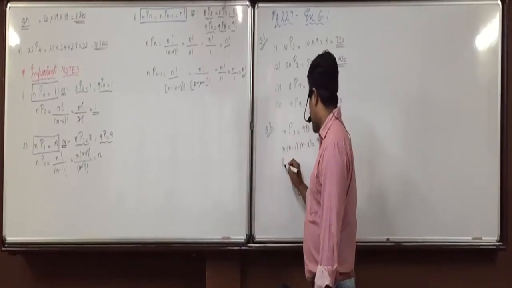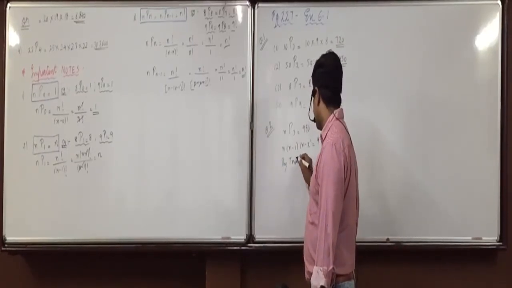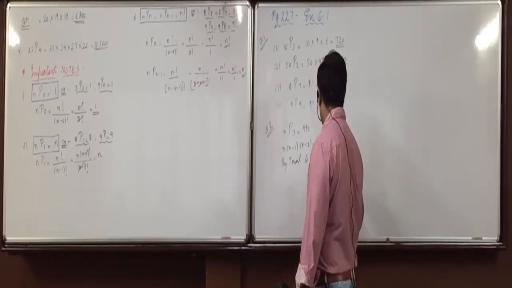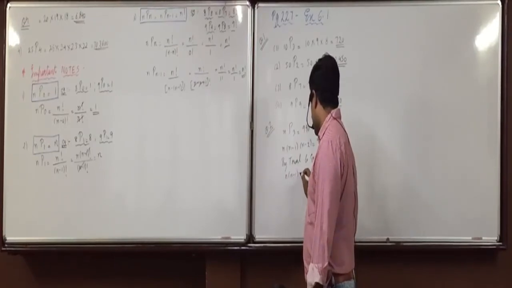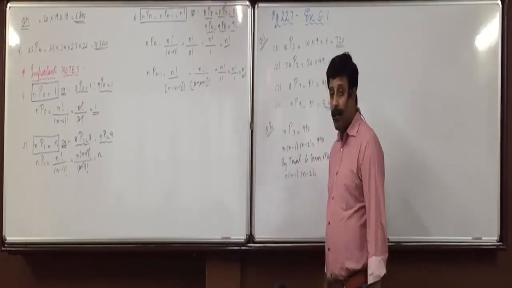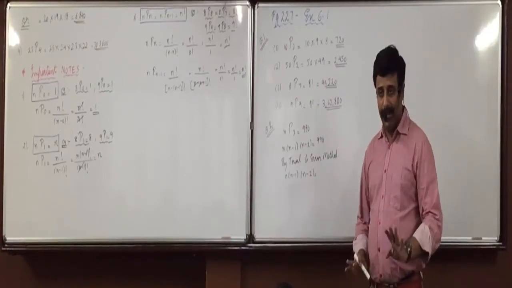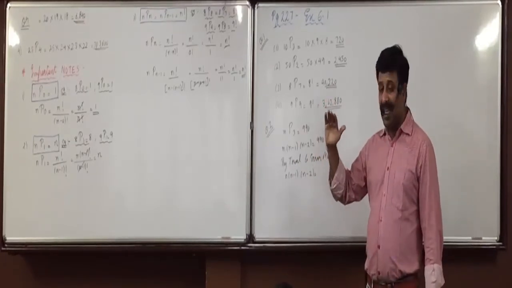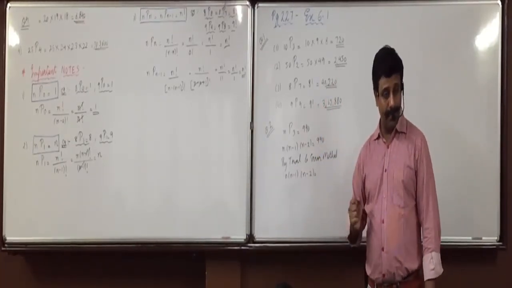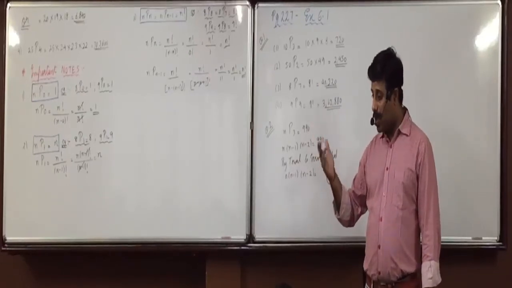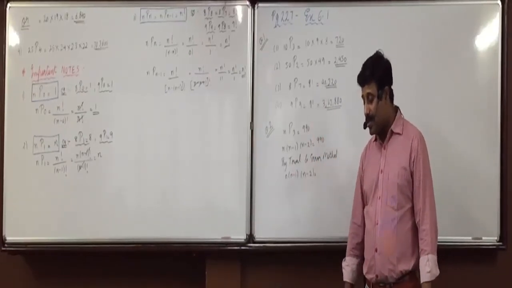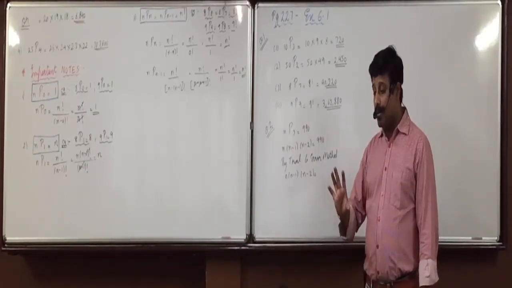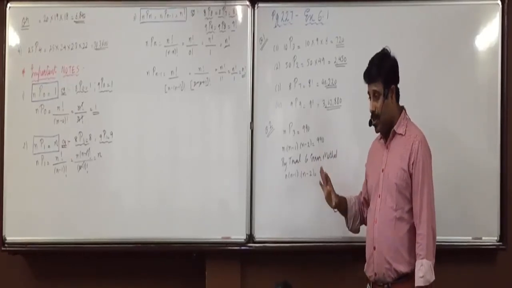Now, by trial and error method. What is this trial and error method? Understand it? n into n minus 1 into n minus 2. We have to start with any number randomly, and we have to multiply how many numbers? 3. If we get less than 990, we'll try the higher number. If we get more than 990, we'll try the lower number. Just for example, try 8 into 7 into 6. 336. It's less than 990.